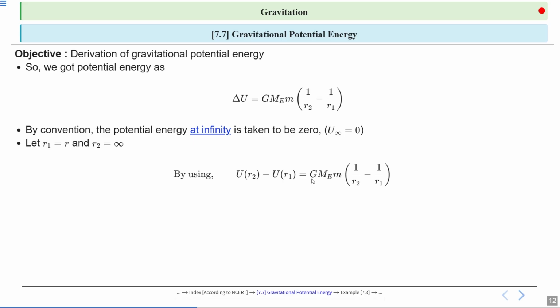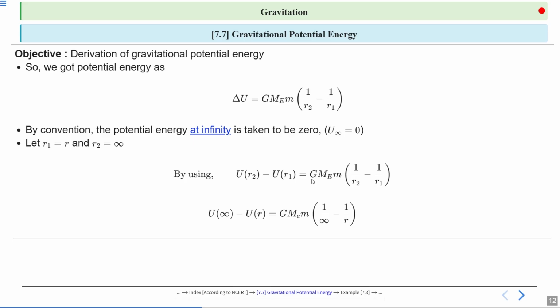Using the formula U of R2 minus U of R1 is equal to G Me into m into 1 upon R2 minus 1 upon R1, we can substitute our values for R1 and R2. So we substitute R2 with infinity in the equation.